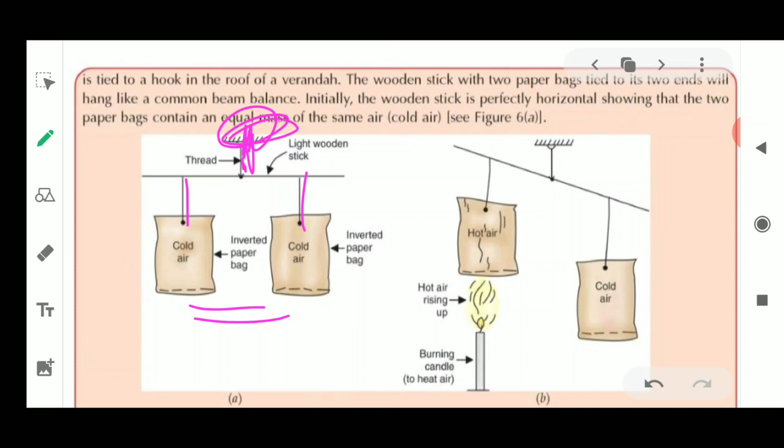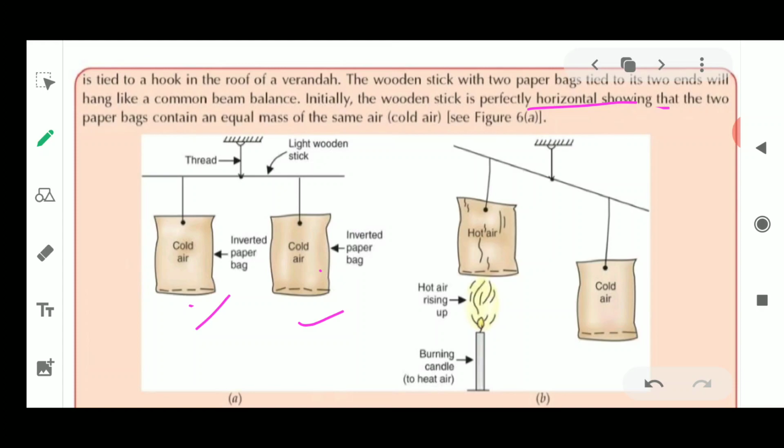You will see that there is no change when air is present normally in your room. It is perfectly placed, perfectly in the horizontal position. The paper bags are not going to change position when placed inside a room. This is perfectly horizontal when the two paper bags contain an equal amount of air. It was containing an equal amount of air because you have taken equal sized paper bags, and the same amount of cold air has entered inside these inverted paper bags.